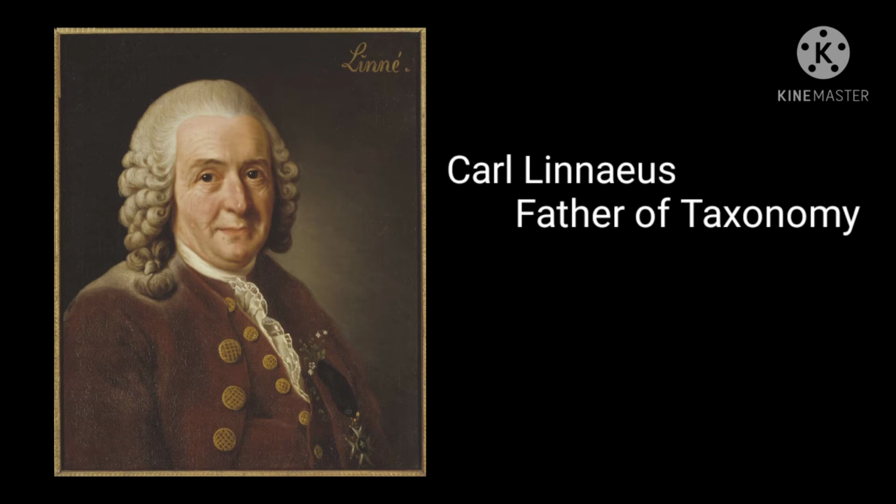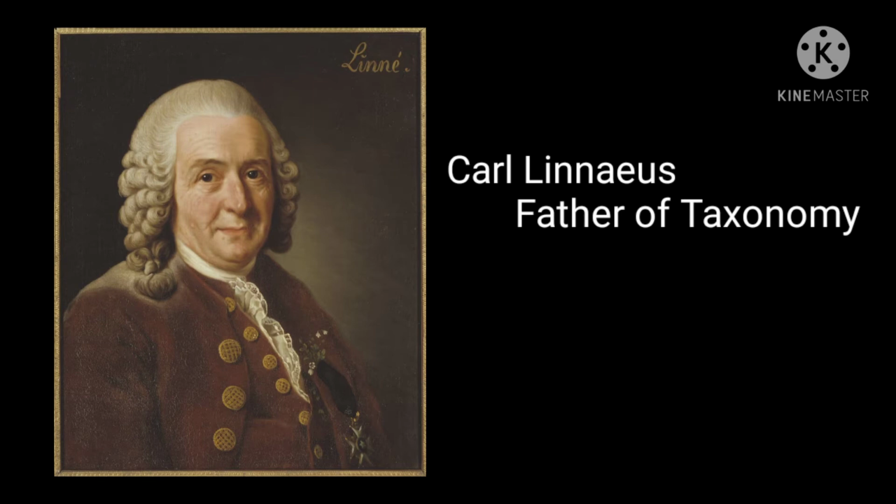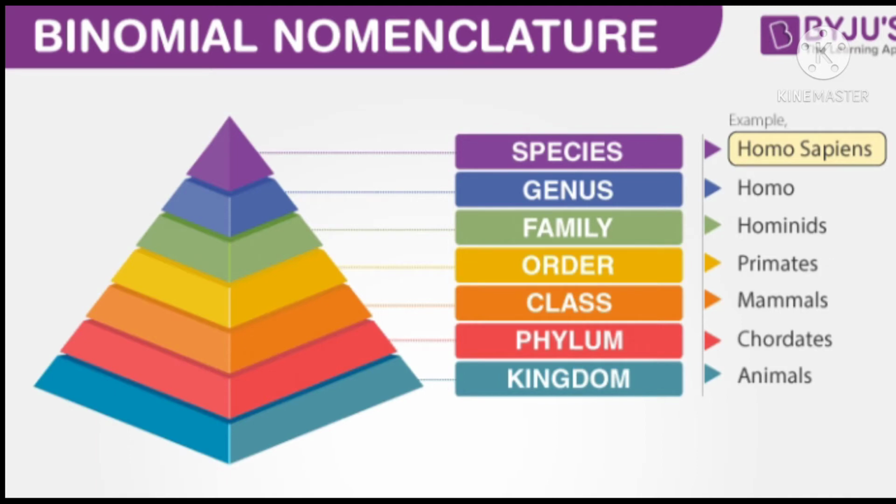Linnaeus' original classification had 3 kingdoms: animals, plants, and minerals, or natural non-living elements. We now only use this system for classifying organisms, and we have since separated all of life into more than 2 kingdoms.